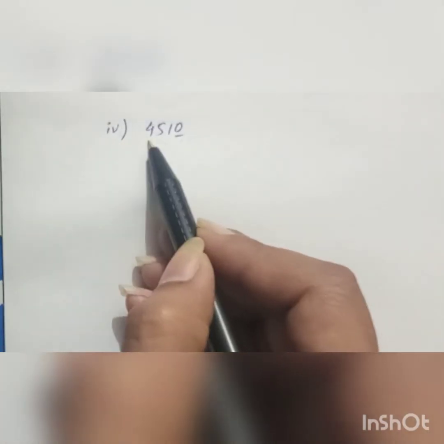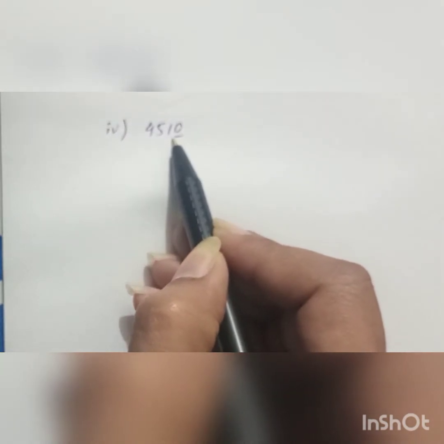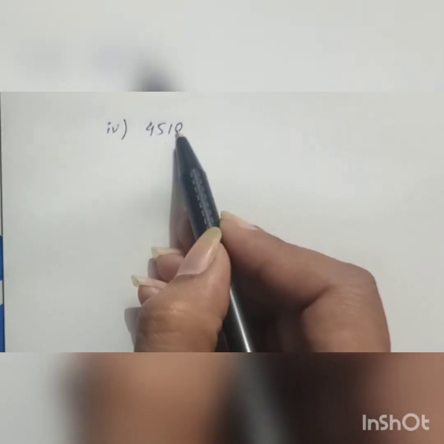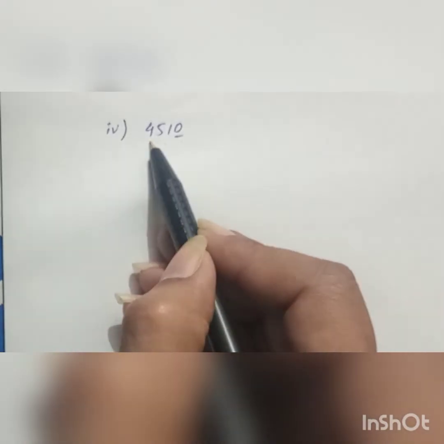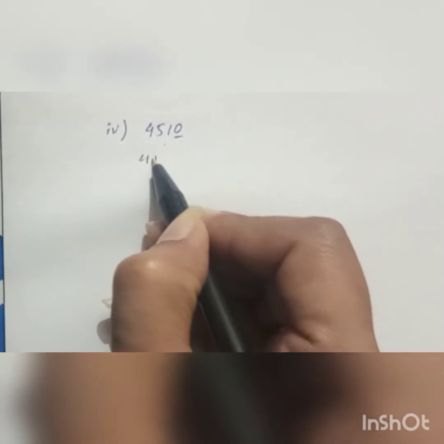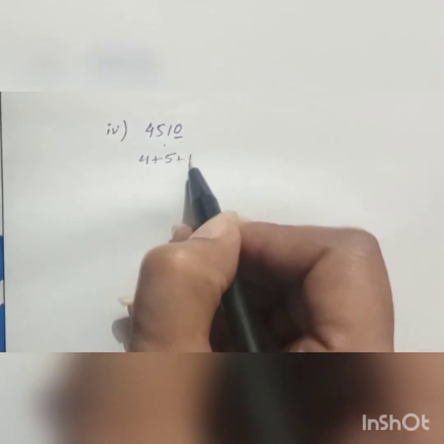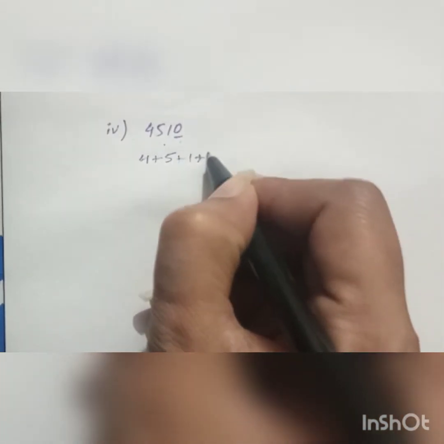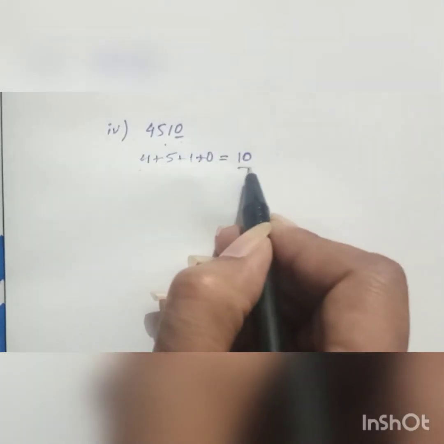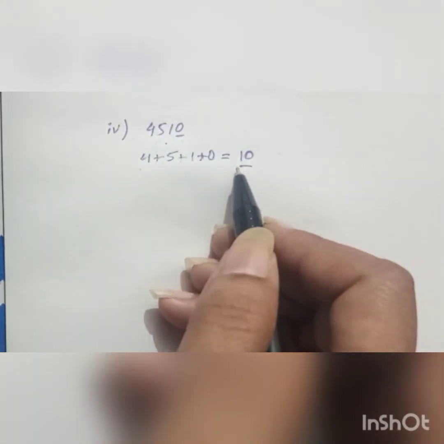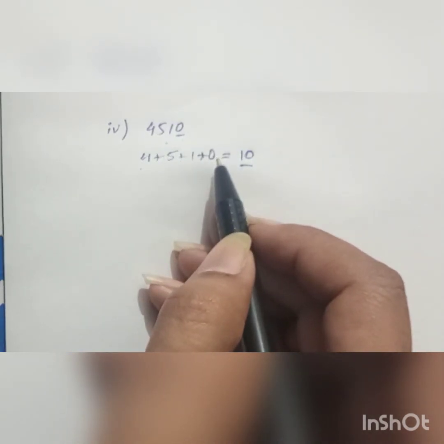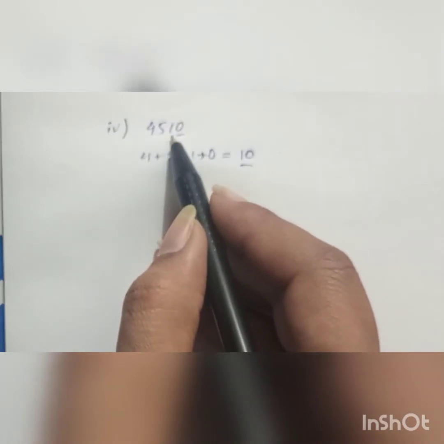Move to part number 4, that is 4510. Let's check whether this number is divisible by 2 or not. We can see here at unit place the digit is 0, which shows that this number is divisible by 2. Now let's find the sum: 4 plus 5 plus 1 plus 0, which is equal to 10. The result 10 shows that this is not a multiple of 3. The first condition is satisfied but the second is not satisfied. Hence this number is not divisible by 6.